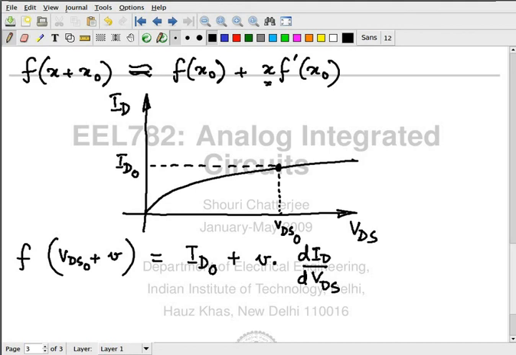This is the small current. Linear. So it's like a resistor. What is the value of the resistor? How much? 1 by the slope.